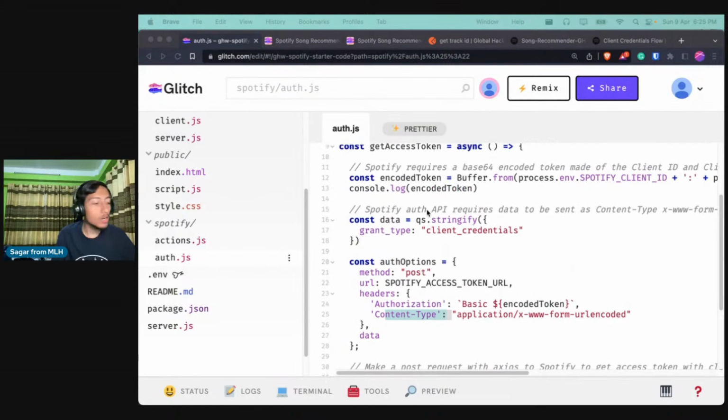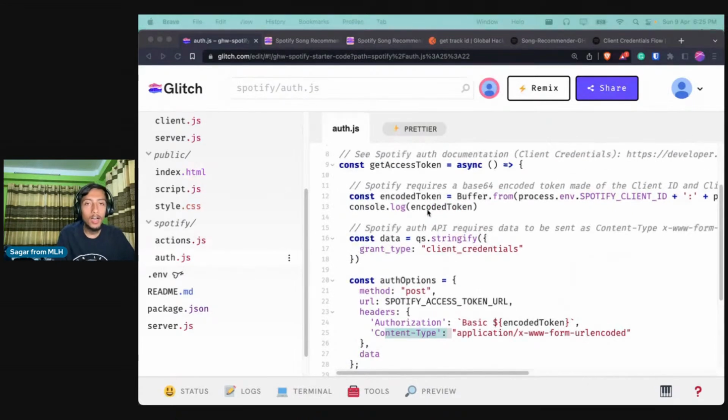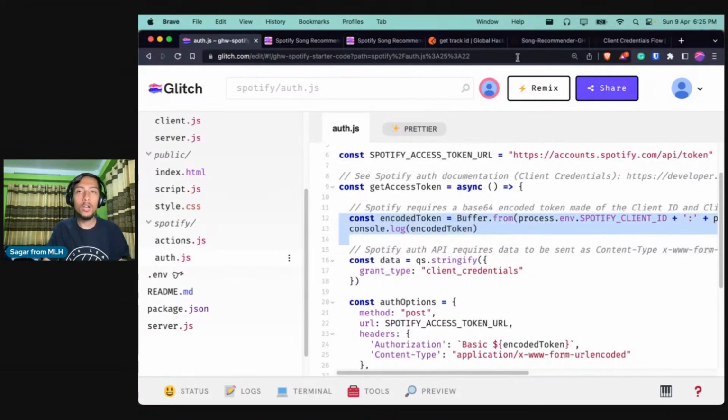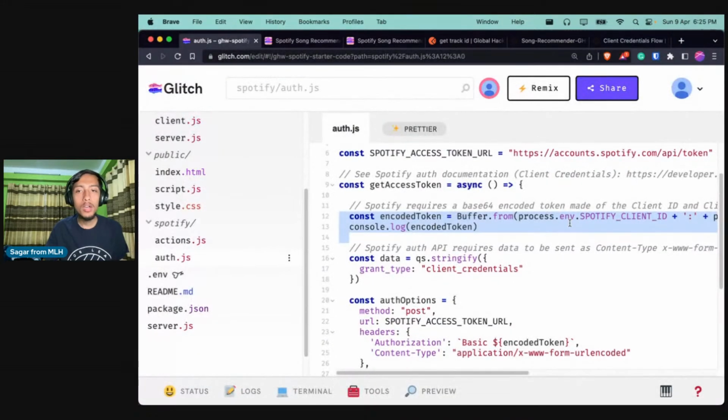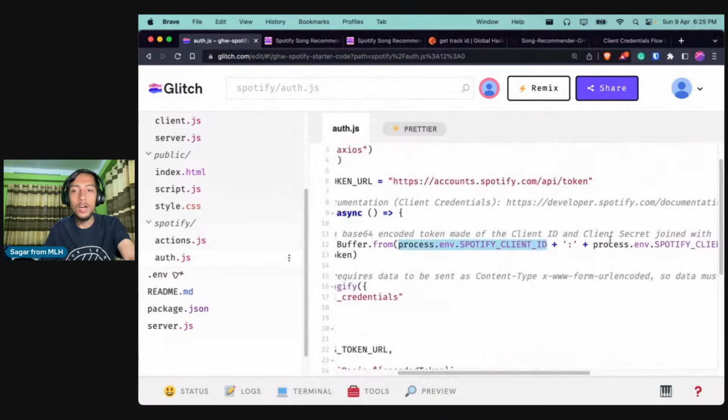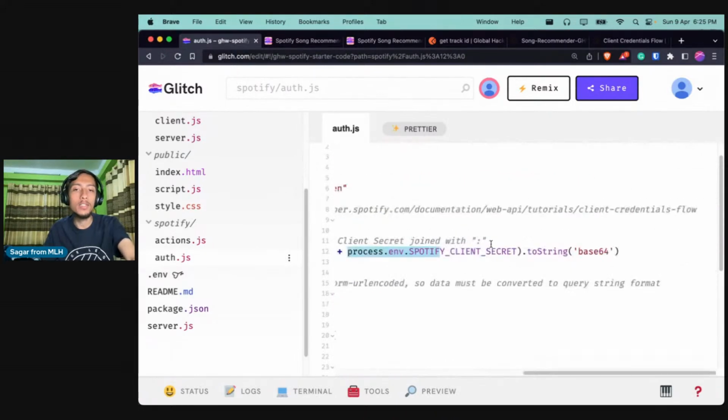So what we are doing over here is first setting up the encoded token as mentioned in the docs. It needs to be in this format: base64 encoded client ID separated from the client secret using a colon. So we are taking the client ID and the client secret from the environment variables, separating them by a colon, and converting all of this to base64. That is all that we are doing over here.